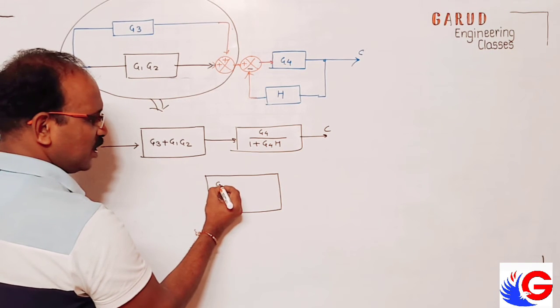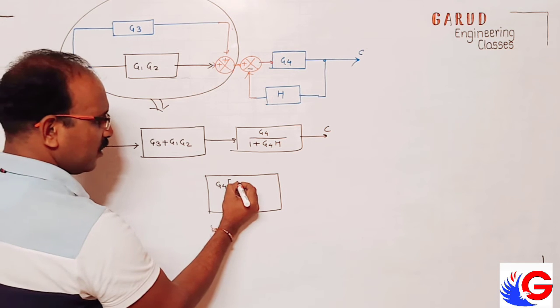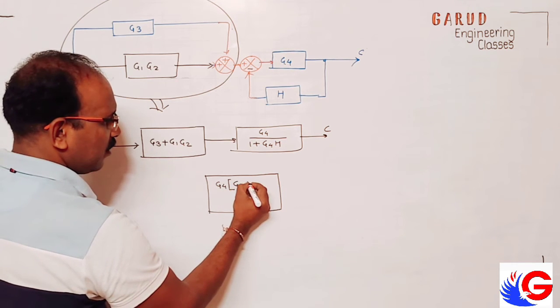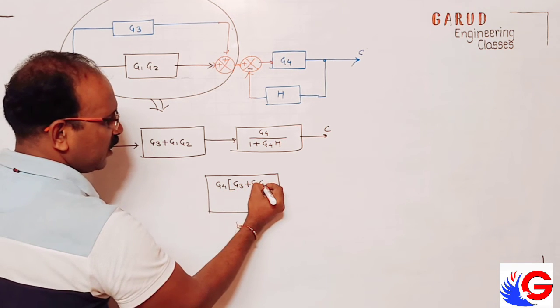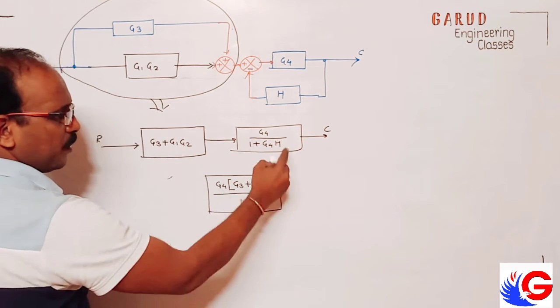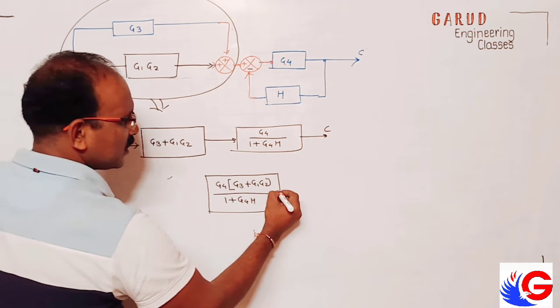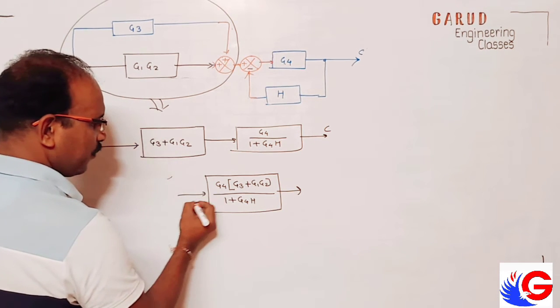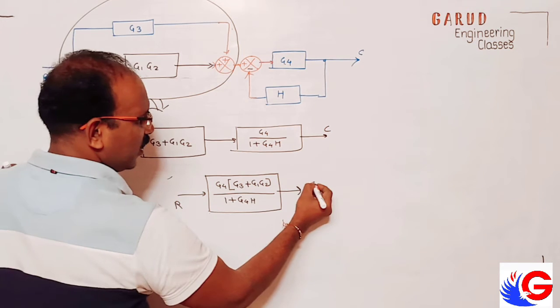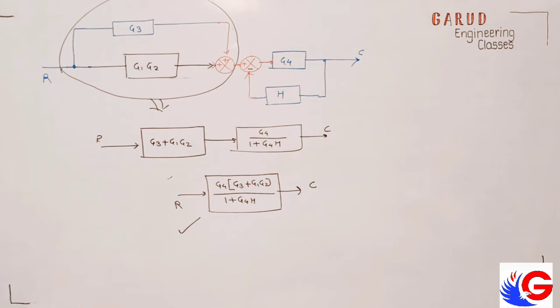I write G4 into this, G3 plus G1 G2 upon 1 plus G4H. This is your reduction. This is your final answer. So simple it is. Okay? We will consider one more example.